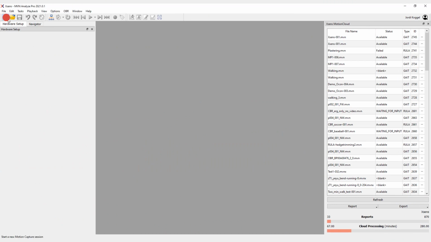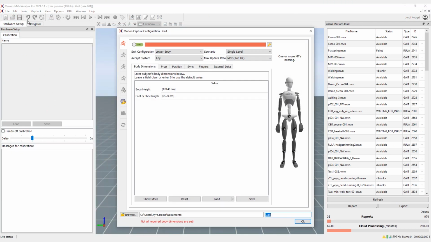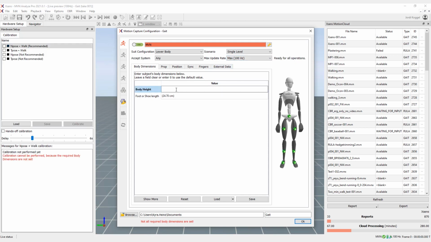Open the motion capture configuration window and insert the name of the subject in the orange bar. Select the correct suit configuration and make sure the scenario is set on single level. Insert the body dimensions and select OK.